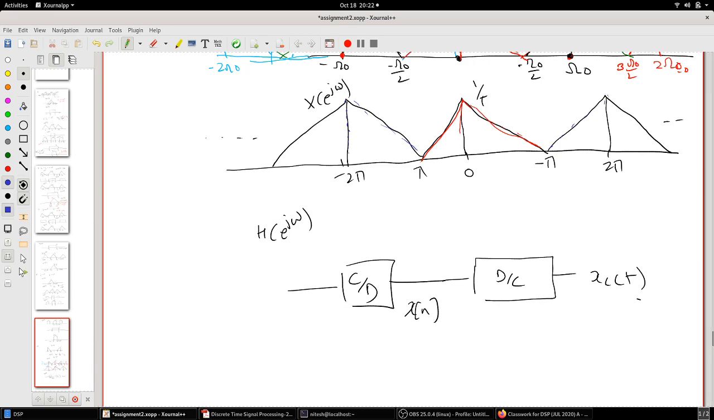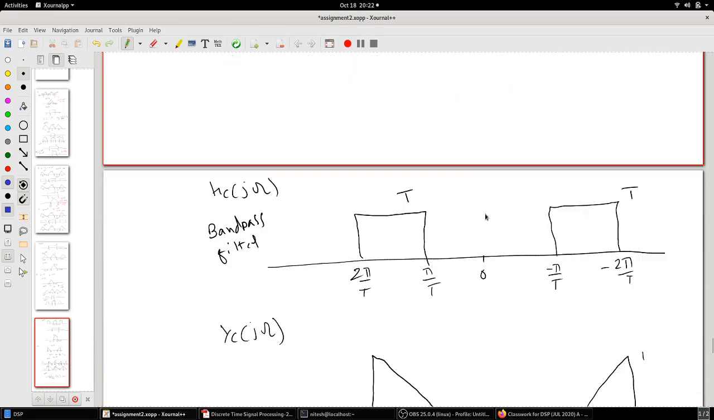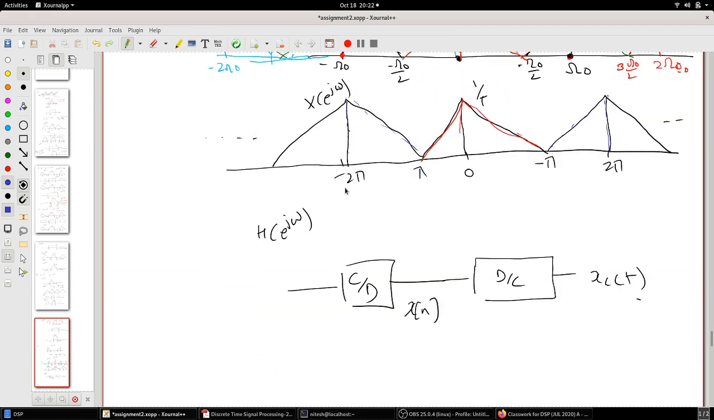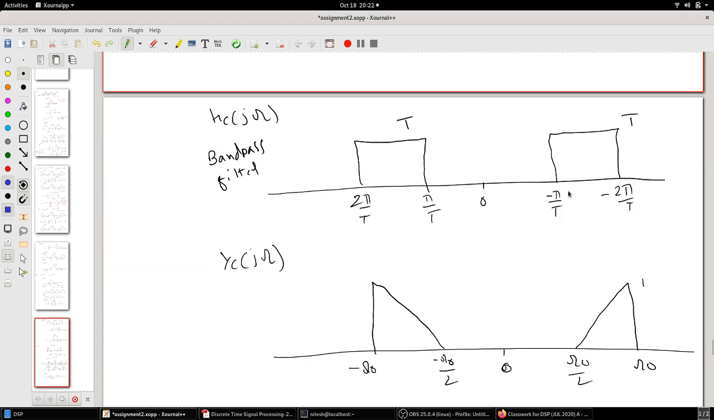So I'll have to pass it through a band pass filter which looks something like this, from pi by T to 2 pi by T, and from minus 2 pi by T to minus pi by T. There's a mistake here, so this is minus. So you'll need Hc of j omega to be a band pass filter something like this.